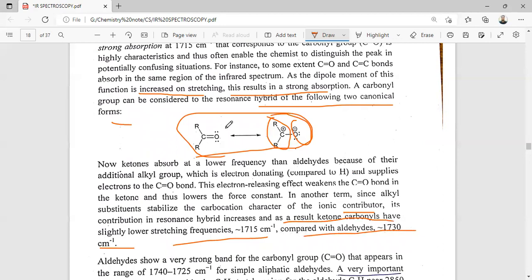So that means this carbonyl group has these two resonance forms. In the keto group, when two alkyl groups are present, in this case of the ketone, the resonance is to some extent stabilized. So here the carbon oxygen double bond character is slightly reduced. That's why the carbon oxygen stretching frequency in ketones is slightly lower compared to the aldehyde.